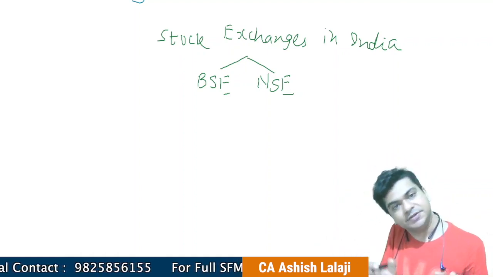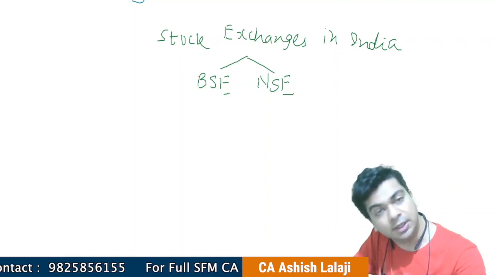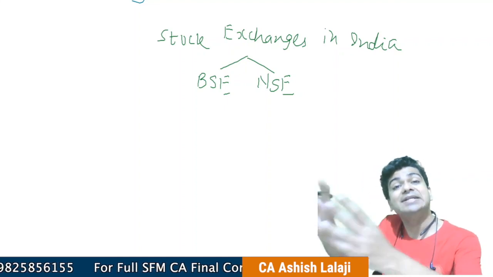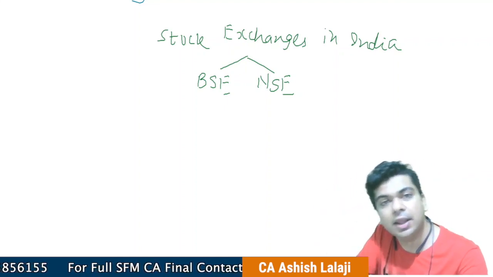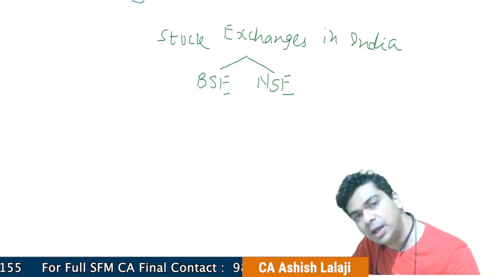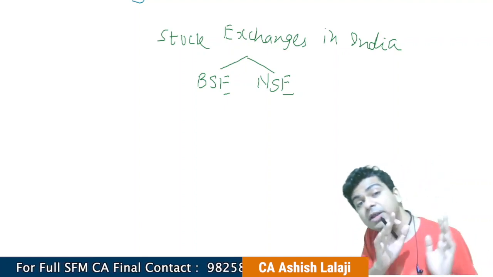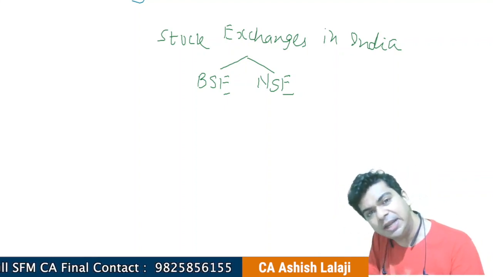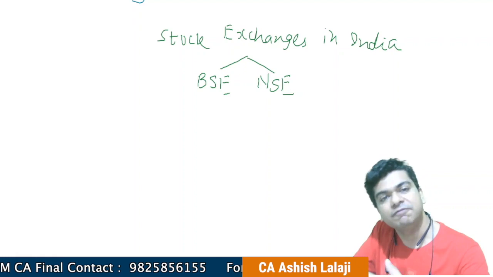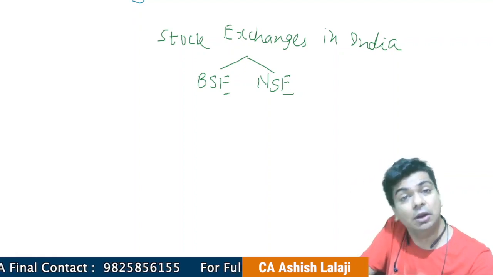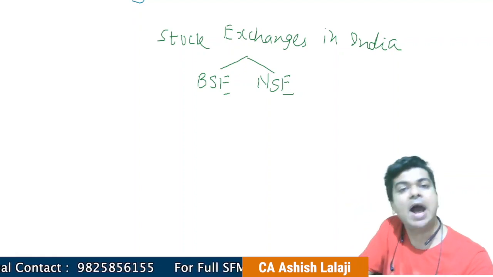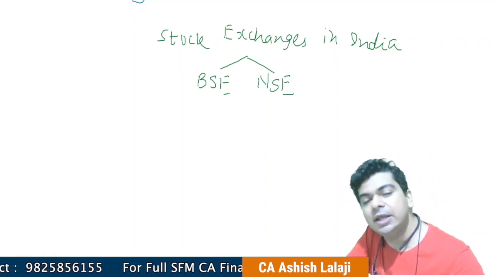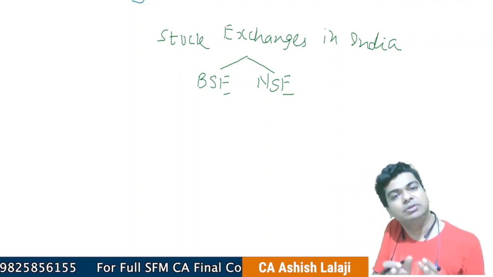Now, because of the use of technology, you are connected with a network of computers and satellite. So whether you are in Mumbai, Vadodara, Ahmedabad, Patna, or down south in Bengaluru or Chennai, it really makes not much difference, because you are connected to a particular stock exchange via a network of computers and the satellite.